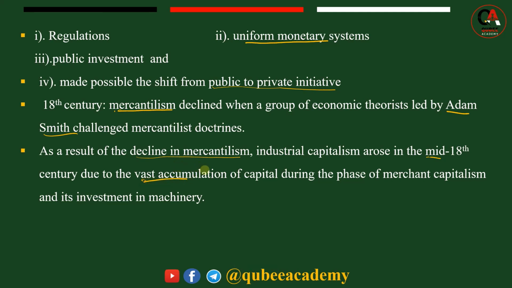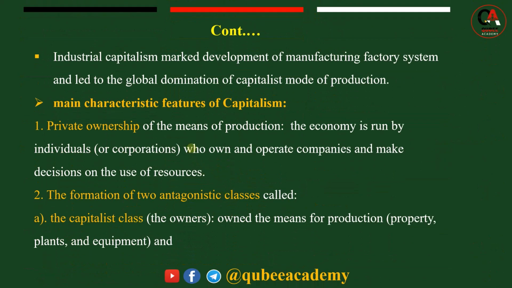Kanaaf mercantilism is the main factor for the beginning of development of capitalism. Later on it faced challenge from Adam Smith and others. Kanaaf inni kun immoo merchant capitalism and investment in machinery akka guddatuuf guddaa taphateera because the vast accumulation of capital during the merchant capitalism. This means another important factor for development of capitalism. So industrial capitalism marks the development of manufacturing factory system.